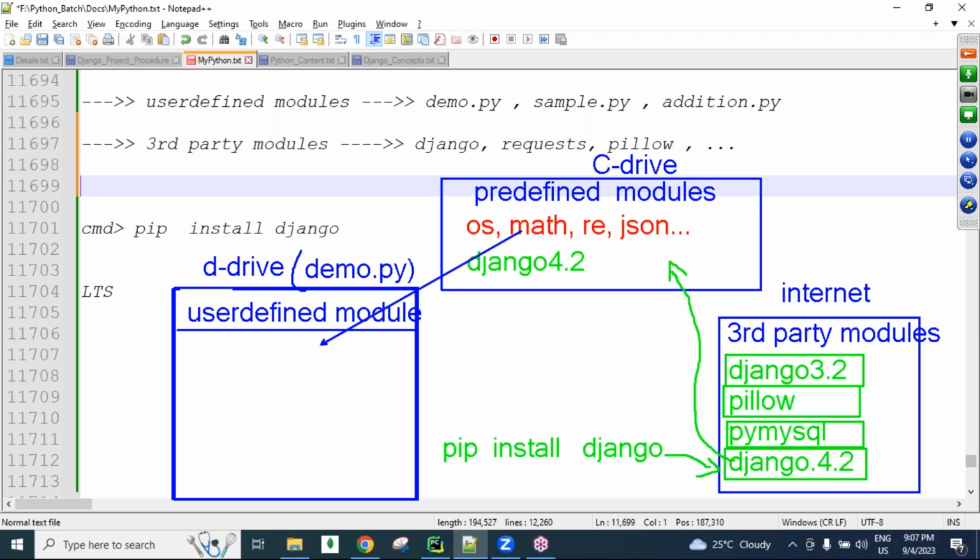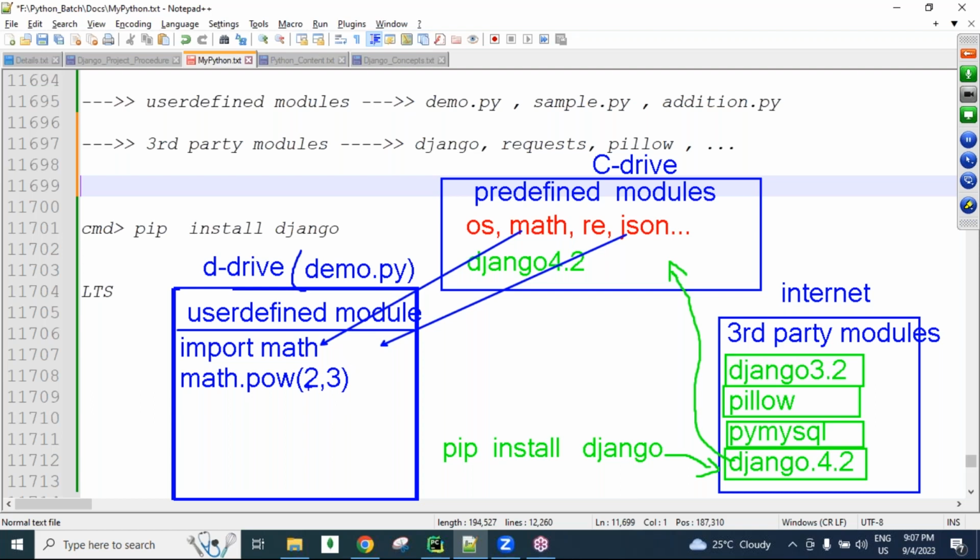For example, I require the math module. I require the JSON module. Whatever modules I want, guys, we can import them here using the import keyword or the from keyword, from math. Later we can use this math module. In this we have a power function. We can give some inputs, like 2 to the power of 3, and we get the result. Understanding that?